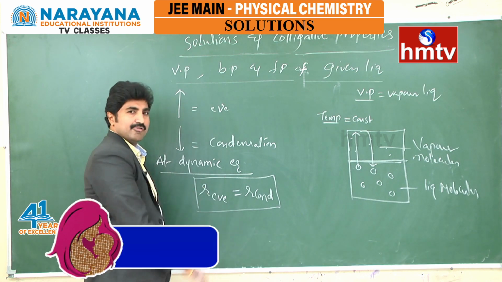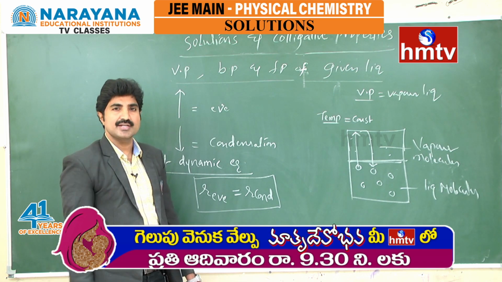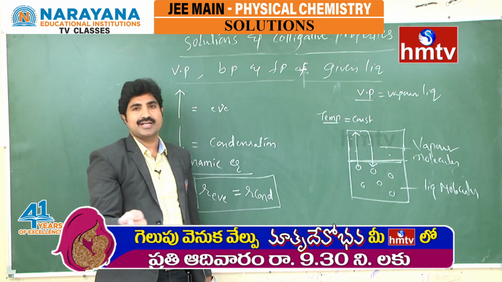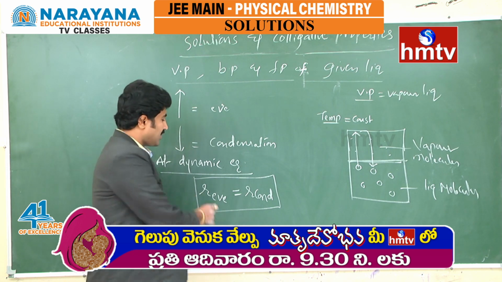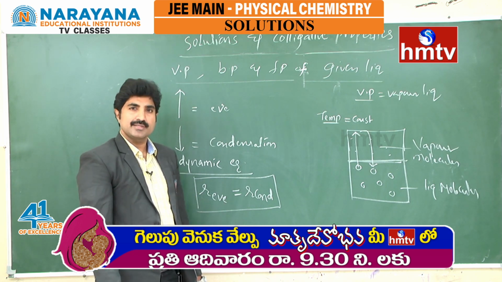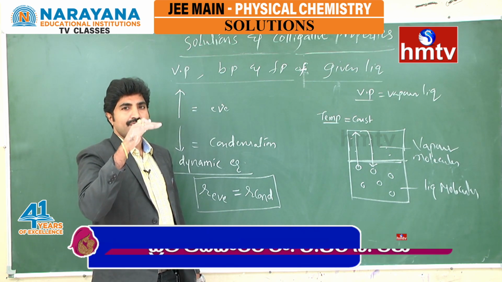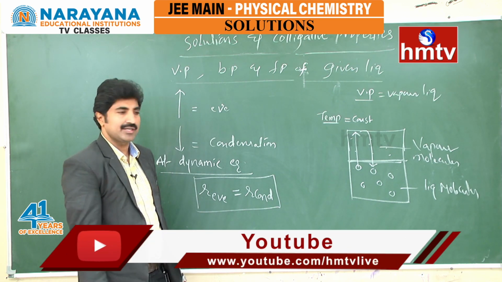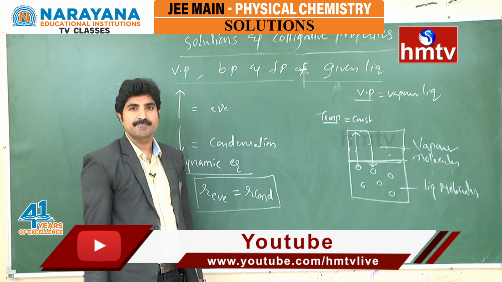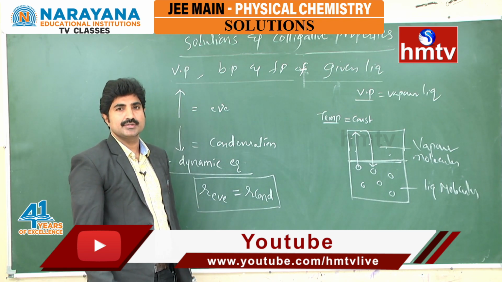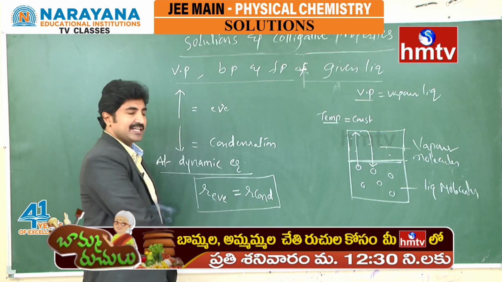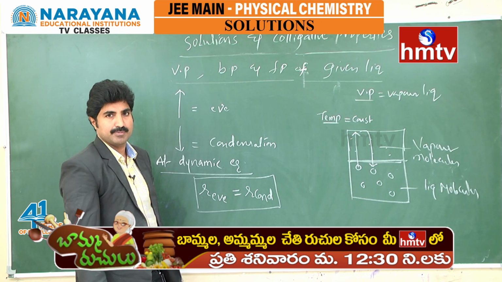What is the rate of evaporation? What is the rate of condensation? The number of liquid molecules that tend to escape per unit time is called the rate of evaporation. Similarly, the number of vapor molecules that fall down into the liquid surface per unit time is called the rate of condensation. At a definite instant, these two rates will be equal. Therefore, a dynamic equilibrium situation will be established.